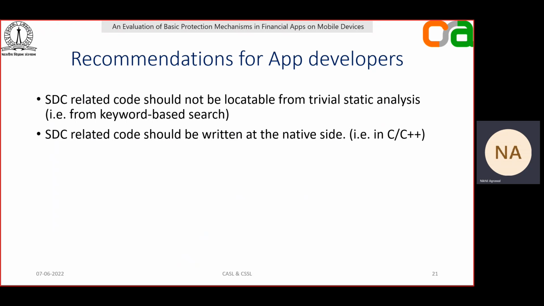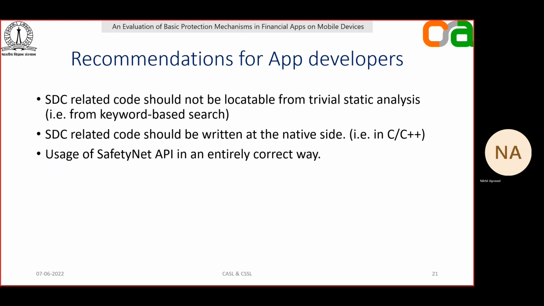We recommend the app developers to write the SDC related code in C++, because once the C++ is compiled in the APK, it is mapped to a shared object file, and decompiling a shared object file is more challenging than analyzing the Java code, which is present as a text file. We also recommend the app developers to use the Google SafetyNet API to perform such checks, to make the life of the attackers really hard in bypassing these checks.